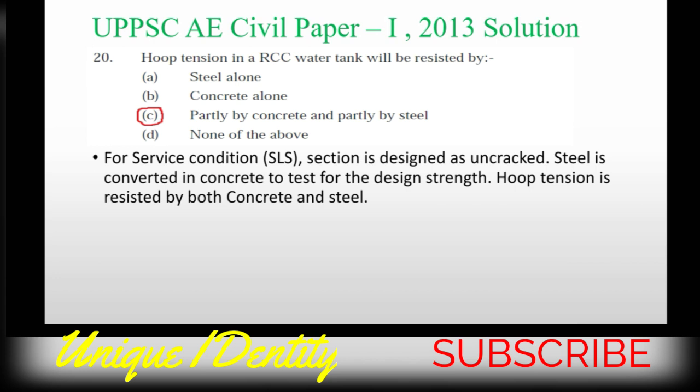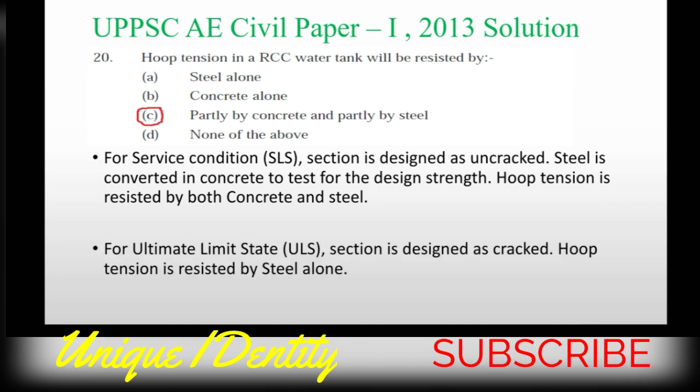First, service condition. Section is designed as uncracked, and steel section is converted into similar section of concrete. You know the conversion by modular ratio to test the design strength. And hook tension is resisted by both concrete and steel. So in general case, option C is correct, that is partly by concrete and partly by steel.